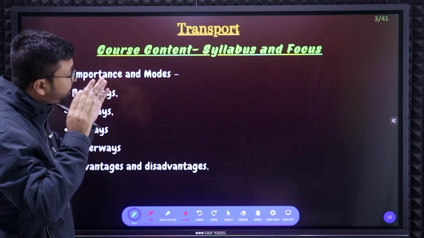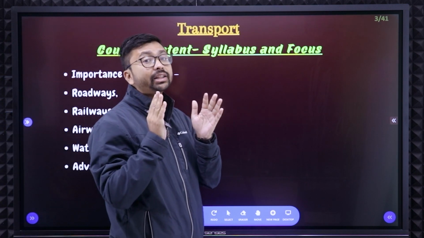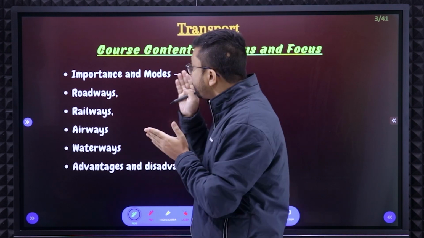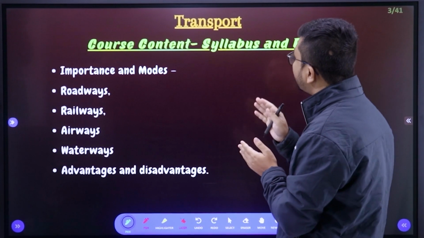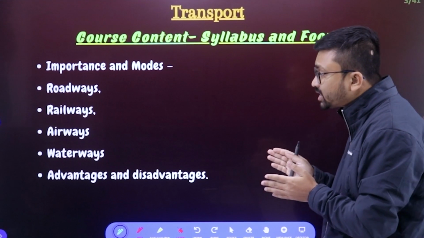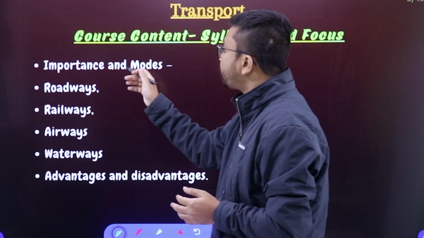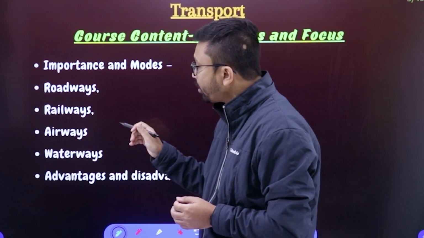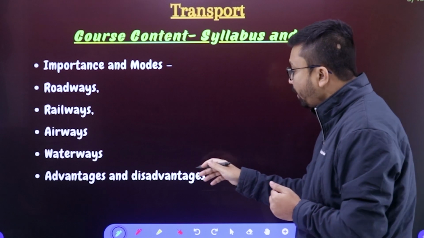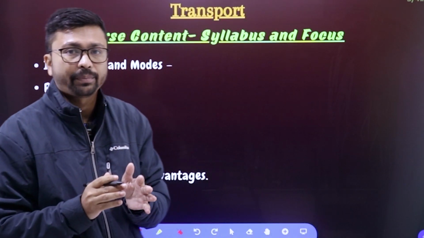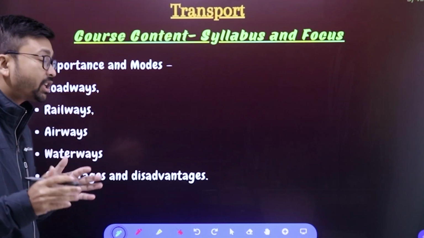to suggest, the first thing you need to do is see what the things are that you need to study from the particular chapter, and focus on it. If you see the course content and the syllabus, you will see that there is a very small portion mentioned in your syllabus. What is mentioned here? Importance of modes: roadways, railways, airways, waterways, and the advantages and disadvantages of all those things. Only this much is written in your textbook or syllabus, but it is not enough, right? It is written very briefly, but that is not enough.